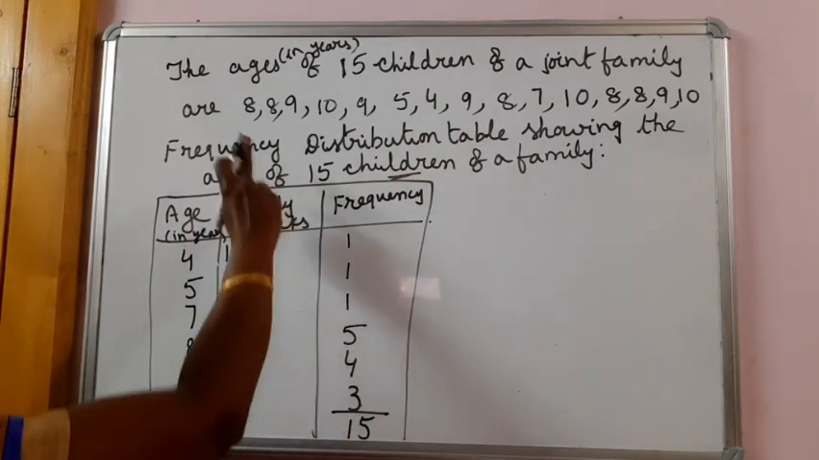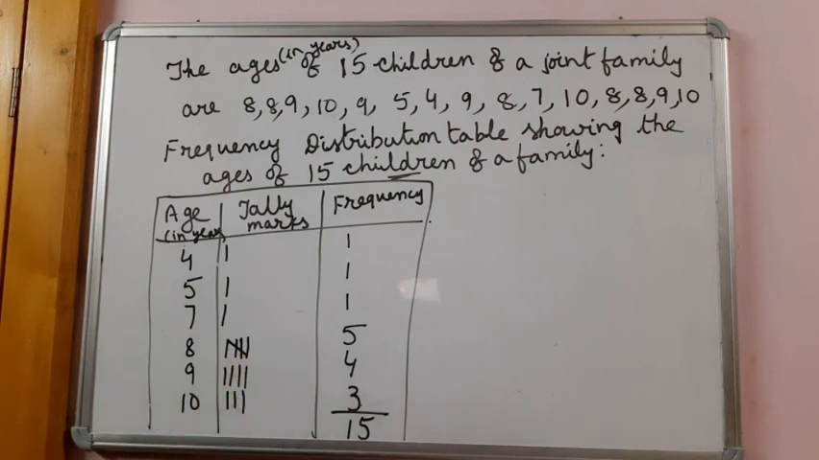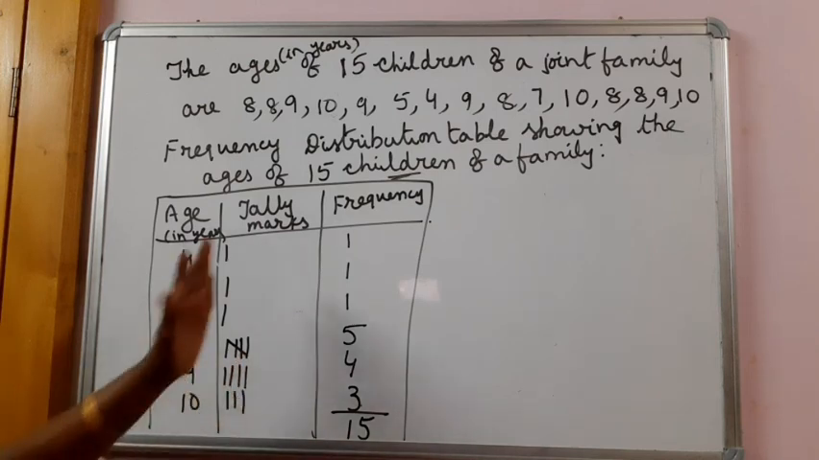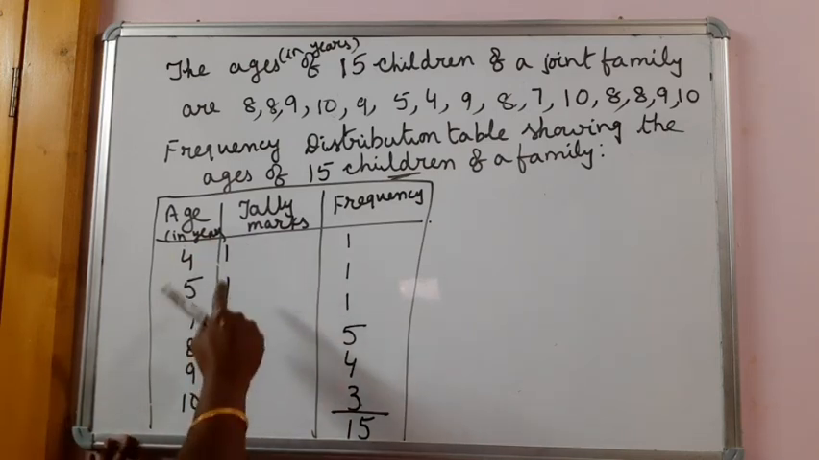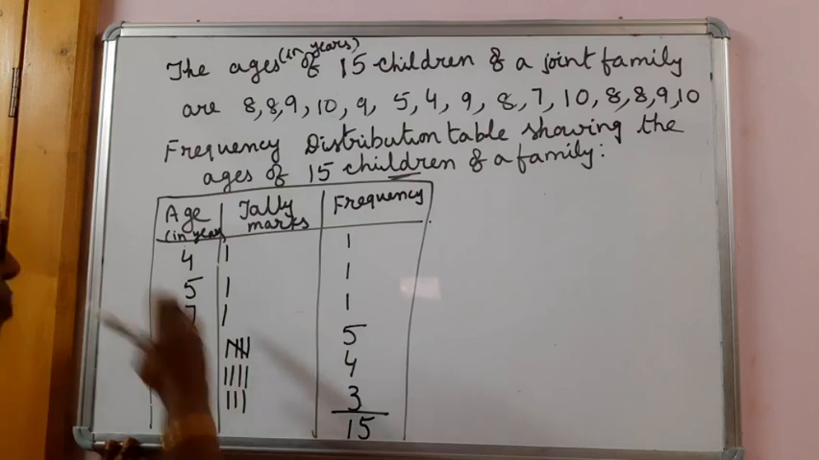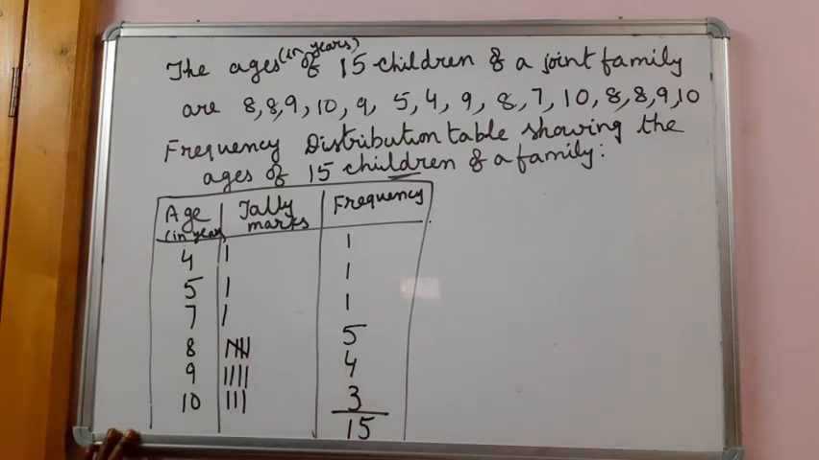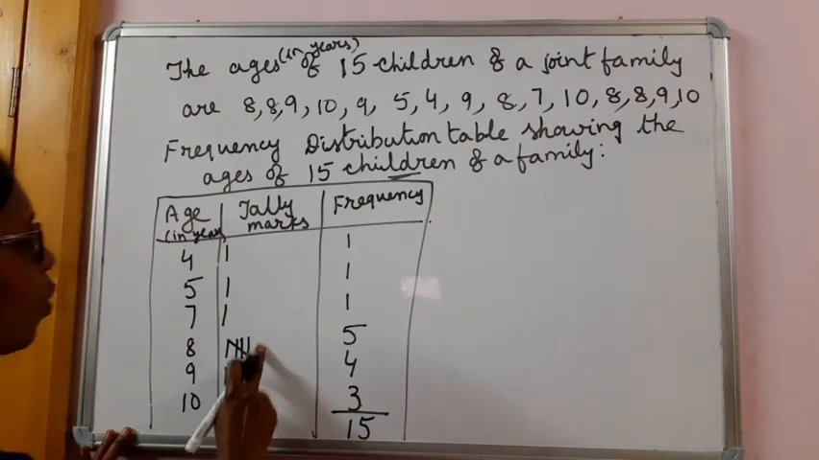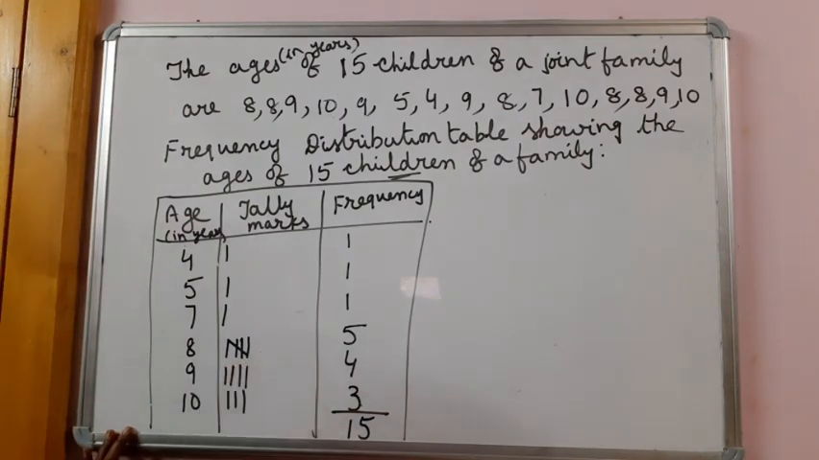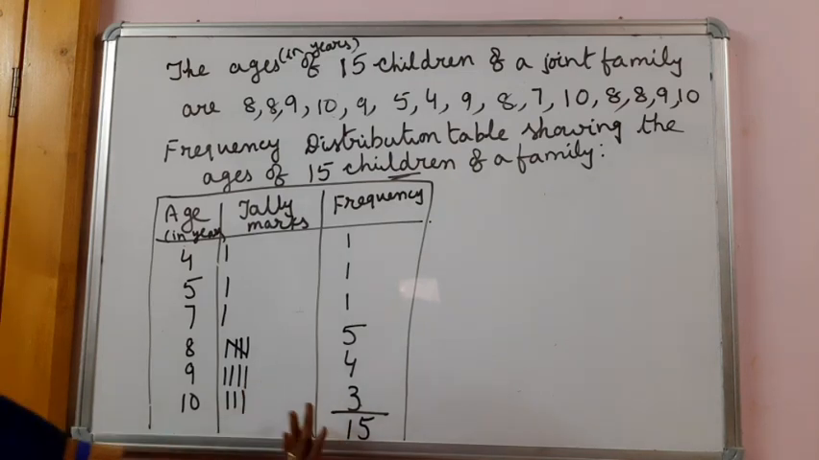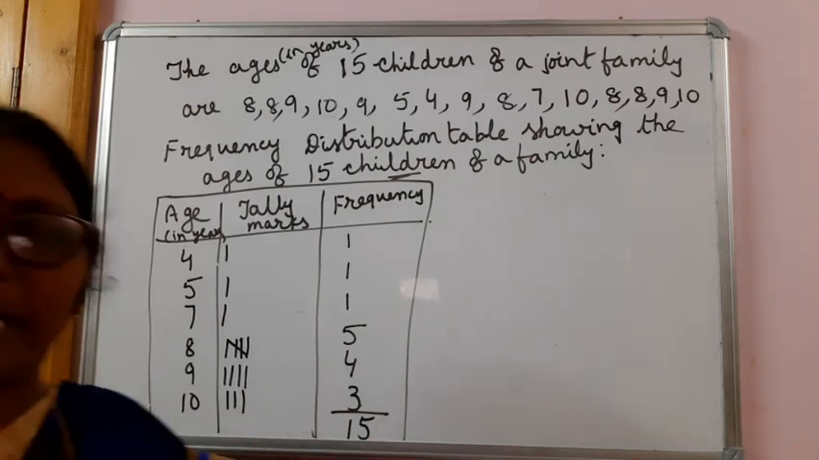Okay, I have changed this to show you that whenever you have tally marks, you do 1, 2, 3, 4, and for the 5th one, do a cross mark. If one more 8 is there, you have to take one more here. So this is your frequency distribution table. I hope this is clear to you.